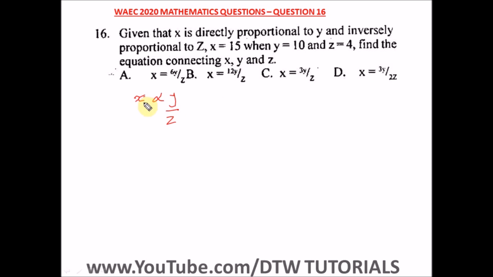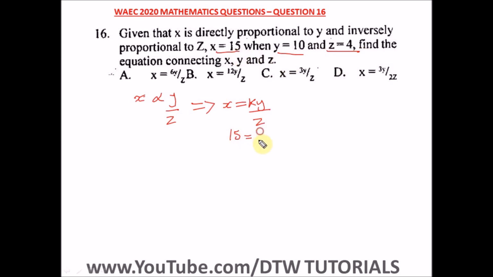Okay, this is variation. So to convert this variation sign to an equal to sign, we introduce the constant k. So this would be x equal to k times y over z. That's k multiplied by y over z. That's what this expression means. Okay, so let us find k. So we know the equation connecting x, y, and z. Since we're given x as this, y as this, and z as this.